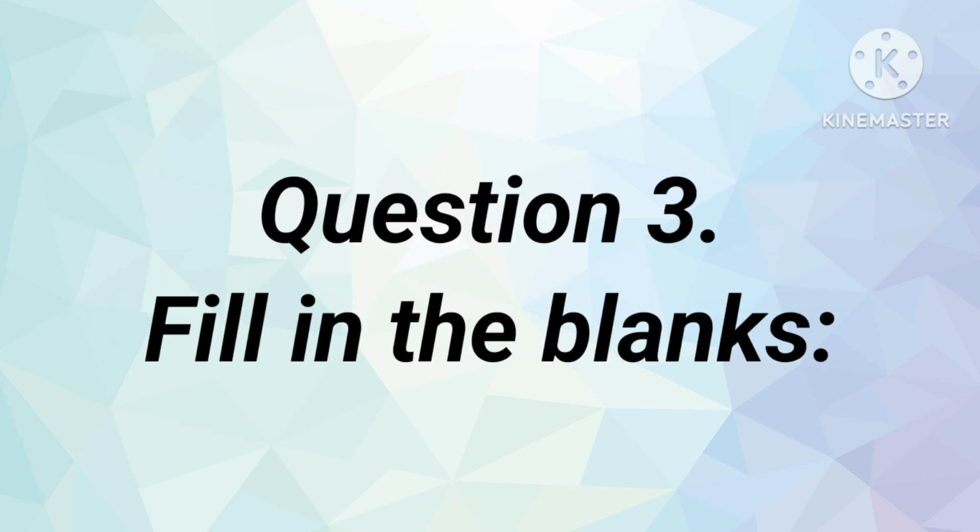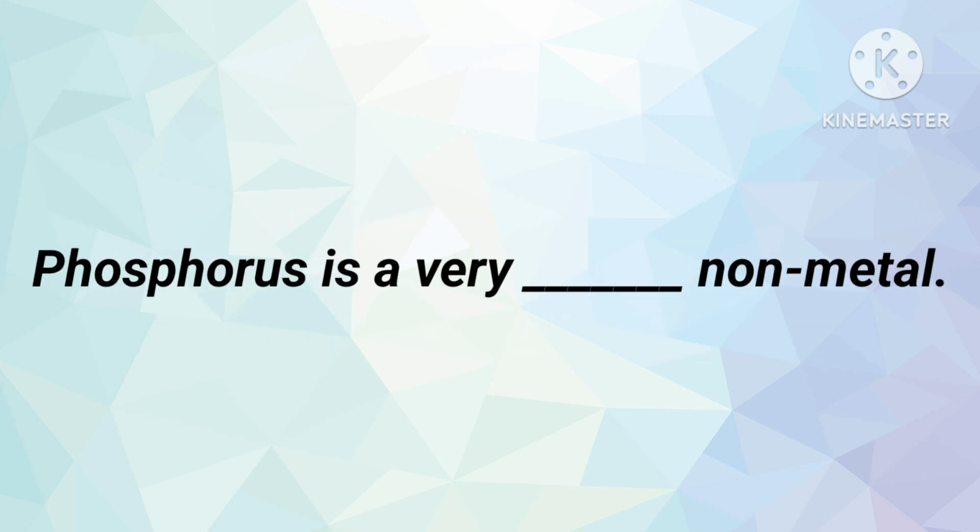Third question, fill in the blanks. Fill in the blanks means the statement is given and the blank is given. You should fill in the answers yourself. Let me go with the question. Phosphorus is a very dash non-metal.